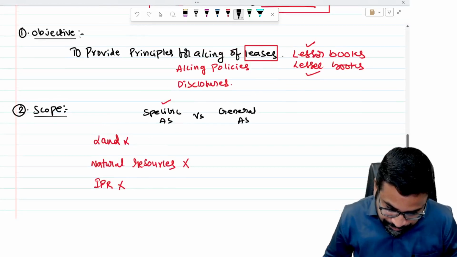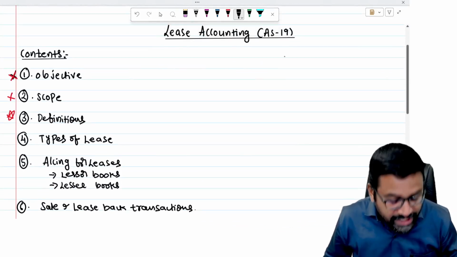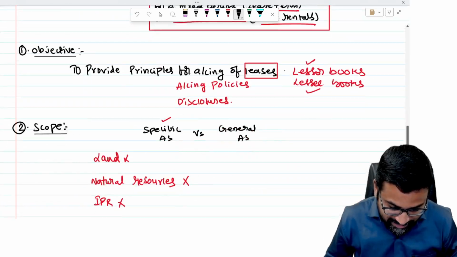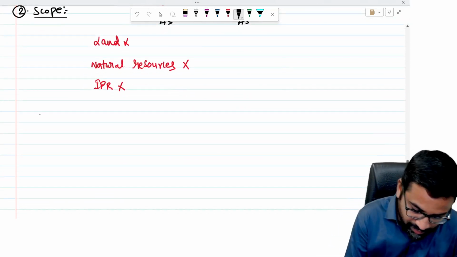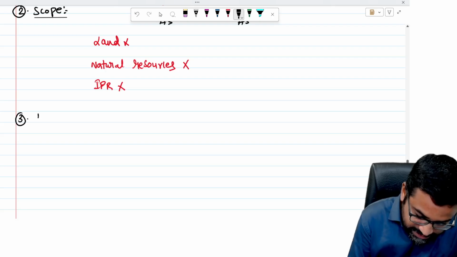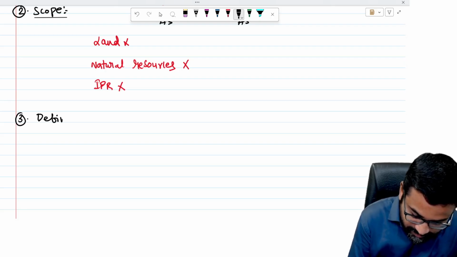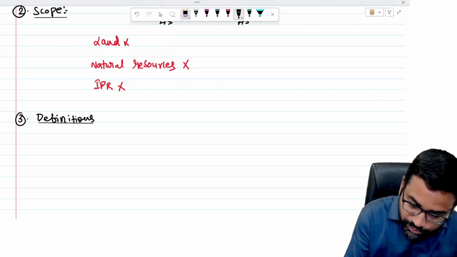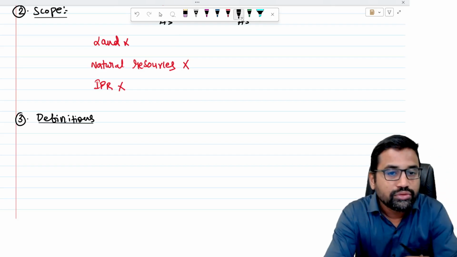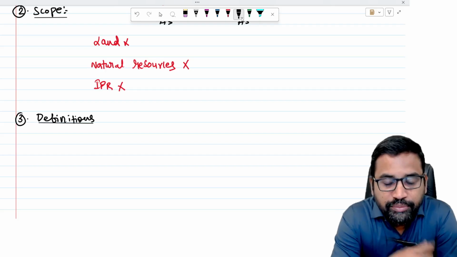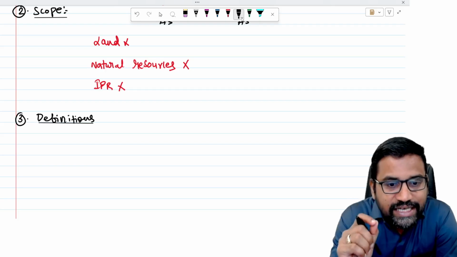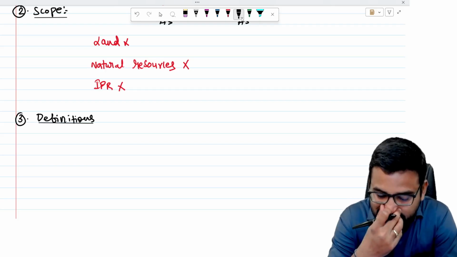Now let us move to the next topic, which is a very, very important topic, the definitions part. So the third part is definitions. Sir, in this standard there are quite a few definitions. So we have to be very careful, because to learn the accounting treatment of leases, there are some technical words. You should understand the meaning of those technical words.